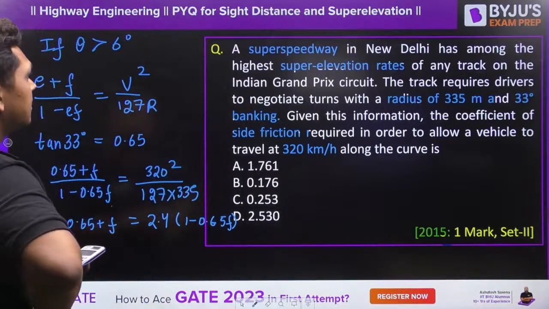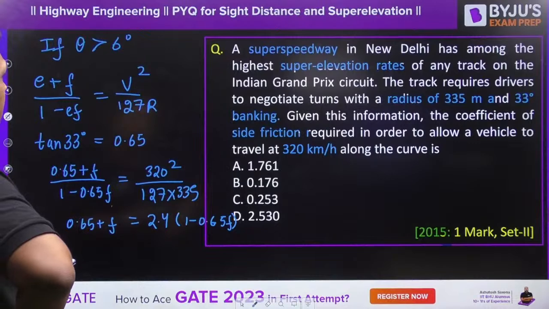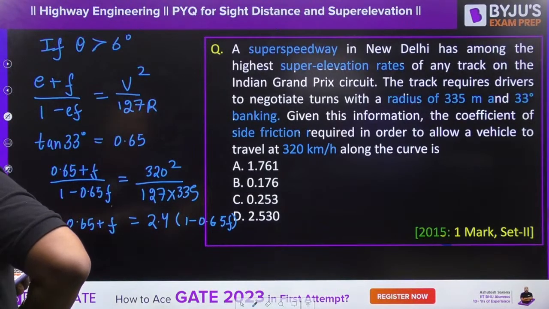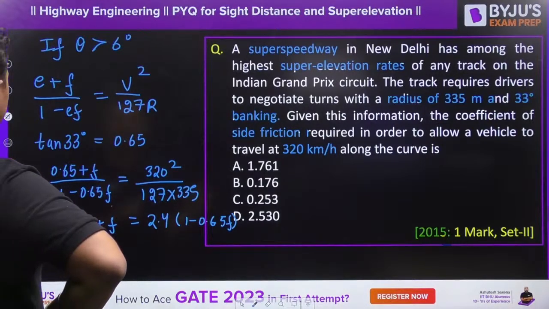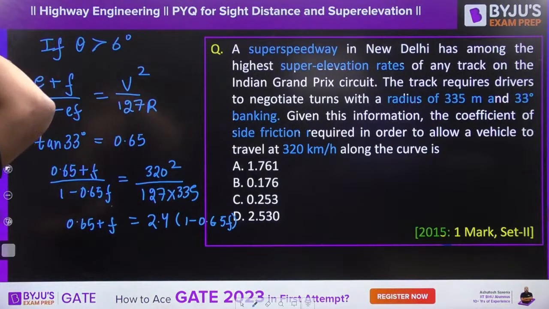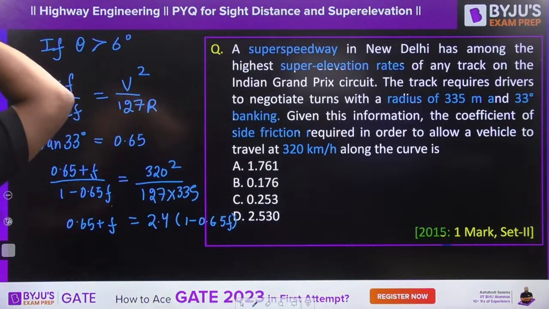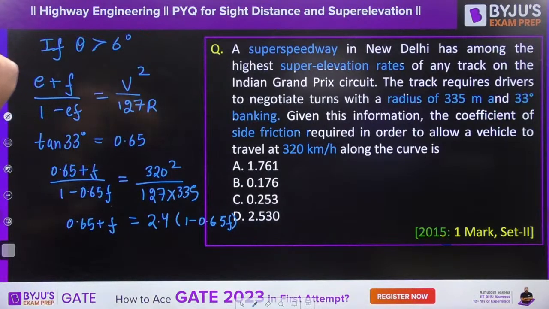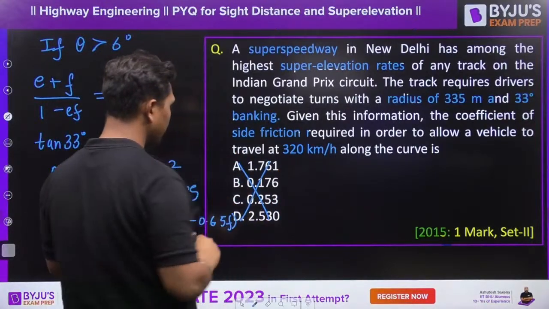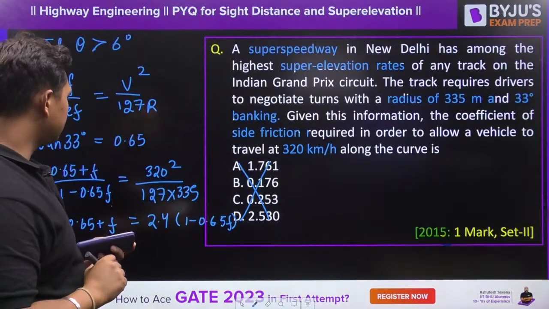The track requires the driver to negotiate a turn with this radius and 33 degree banking. Given the information, the coefficient of side friction required is e plus f upon 1 minus ef equals V square upon 127 R. There is nothing wrong over here. No mistake. Maybe there is some mistake in the options only. I didn't cross verify the answer before giving you the solution. I think there is a mistake over here.